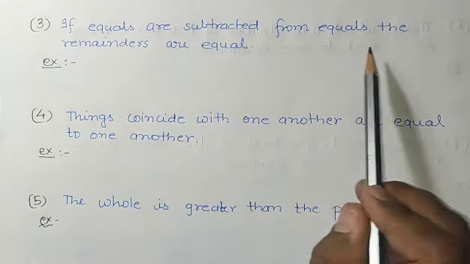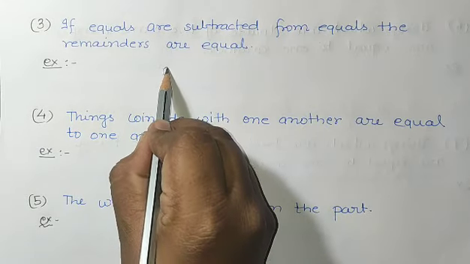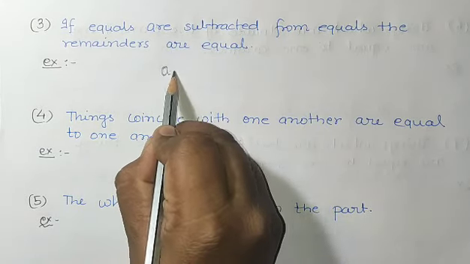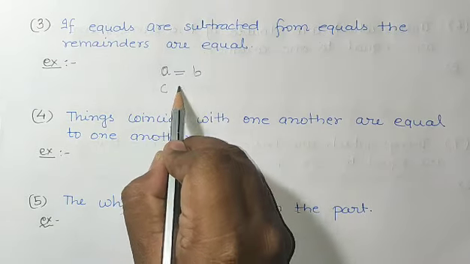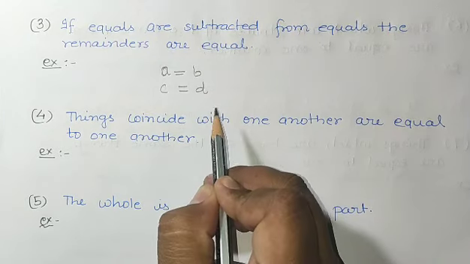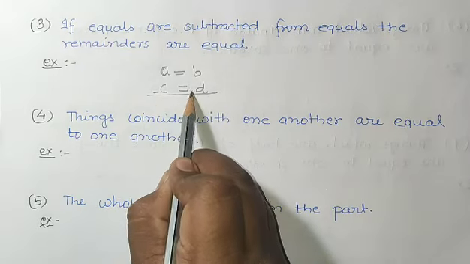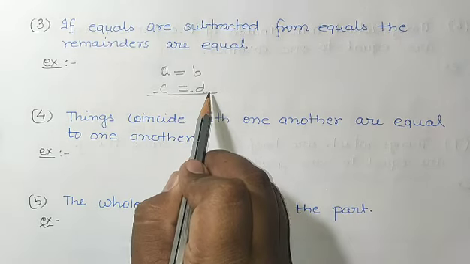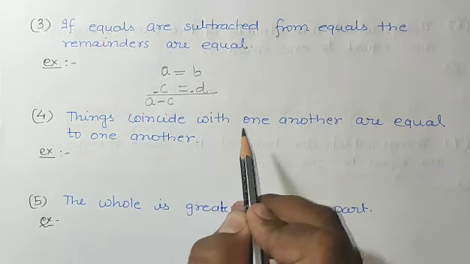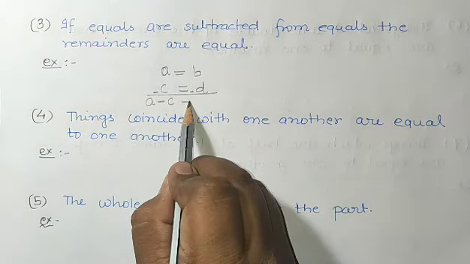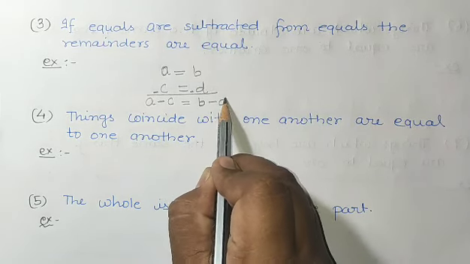If equals are subtracted from equals, suppose one equal I have taken is A is equal to B, and second one I have taken is C is equal to D. So according to the axiom, we have to subtract it. The left hand side will be subtracted from left hand side, it will be A minus C, and right hand side will be subtracted from right hand side, it will be B minus D.